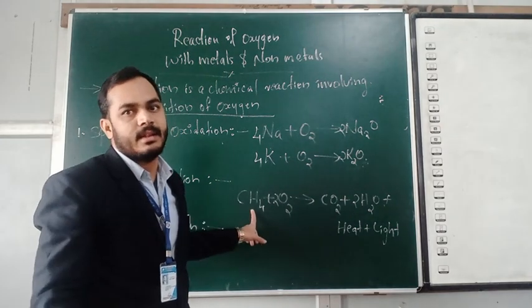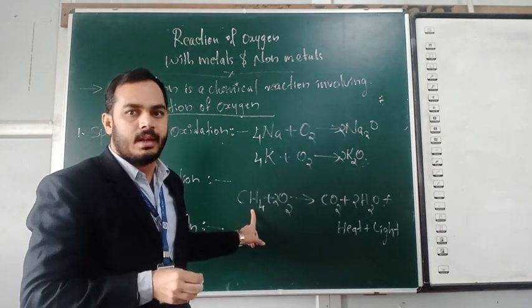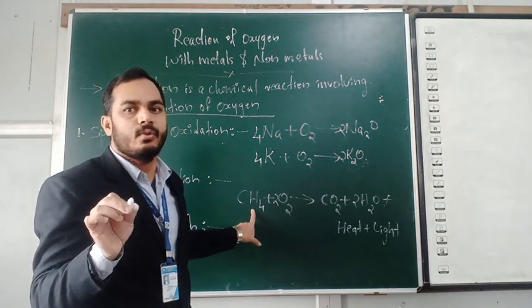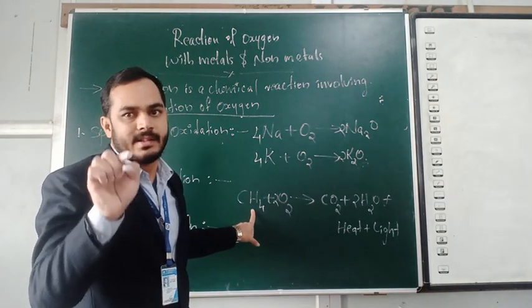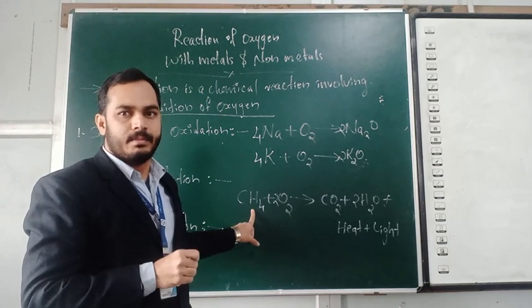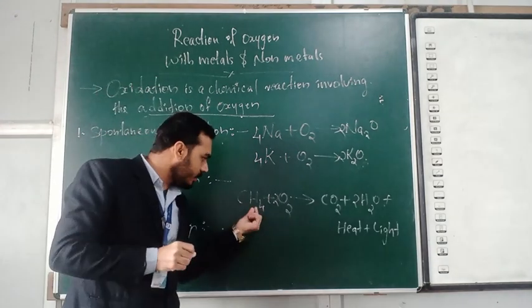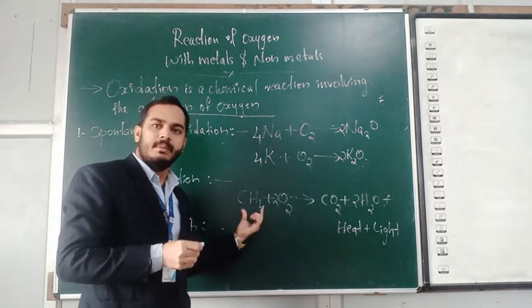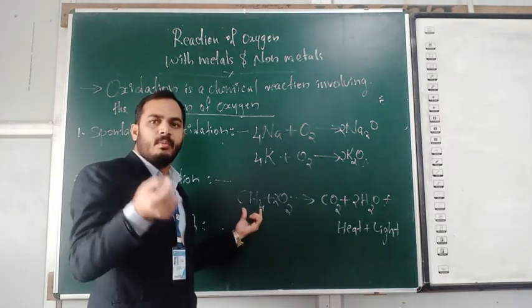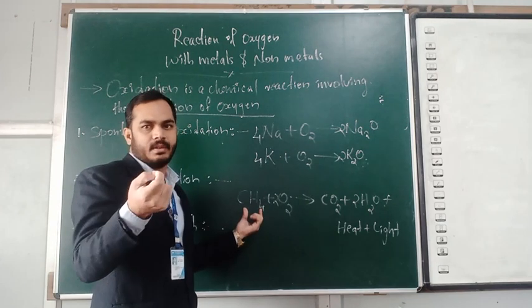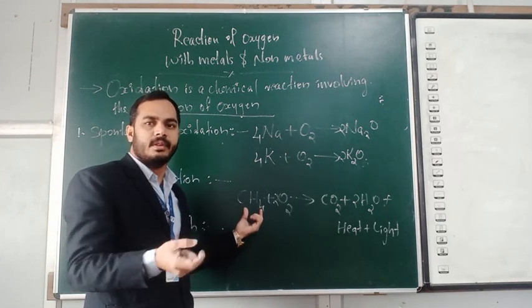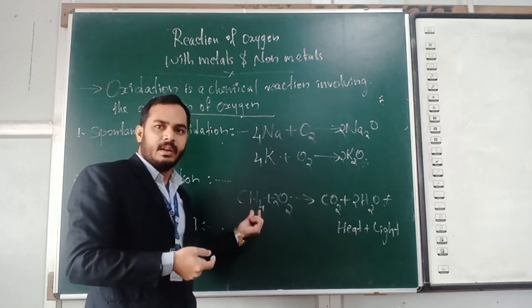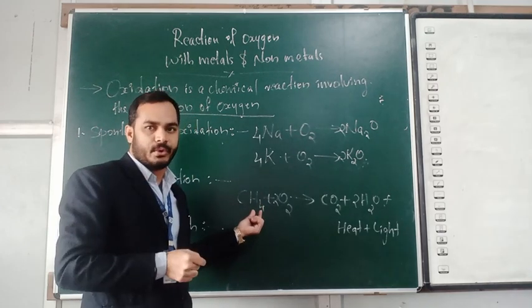Methane gas is highly inflammable. If any inflammable substance wants to burn, oxygen is very necessary for the burning process. So here, methane reacts with oxygen. The methane will start to burn with a very minute spark. Even a small spark is sufficient for the burning process. So this type of substance is included in the rapid oxidation process.